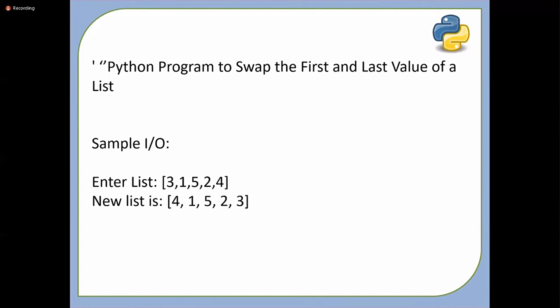Swap the first and last element. No, it's just swap, not minimum and maximum, guys. 3 will go to the end and 4 will come to the beginning. It's all about slicing and indexing. Okay, it's all about slicing and indexing.